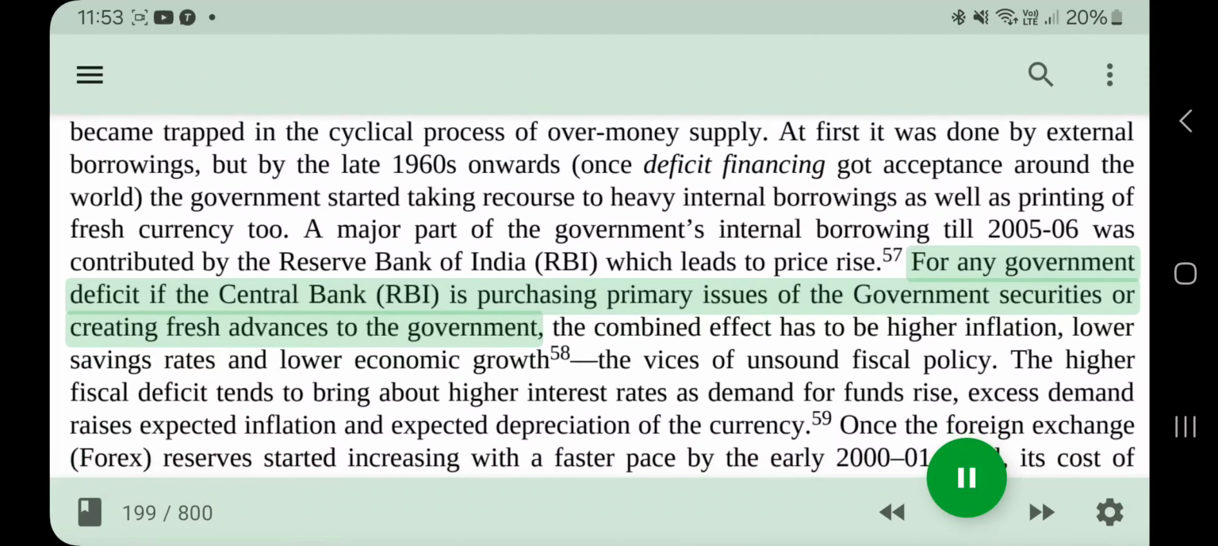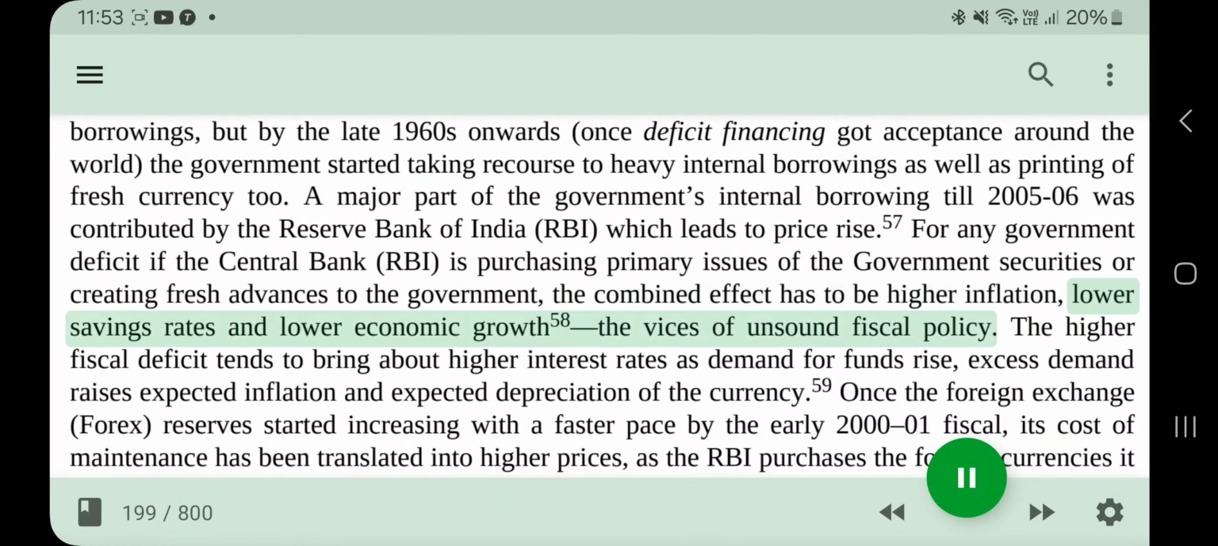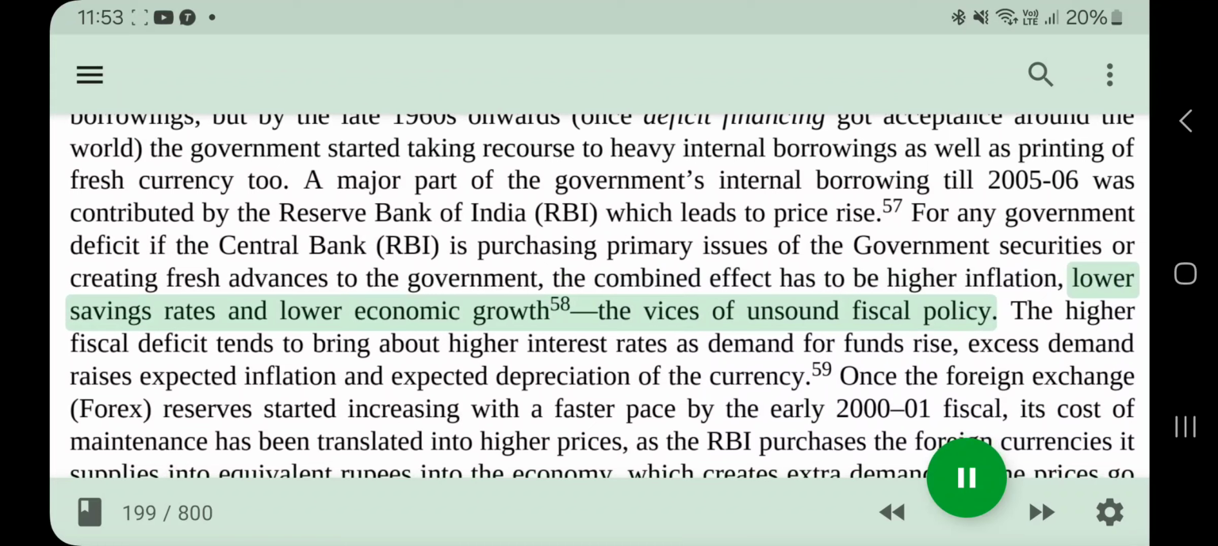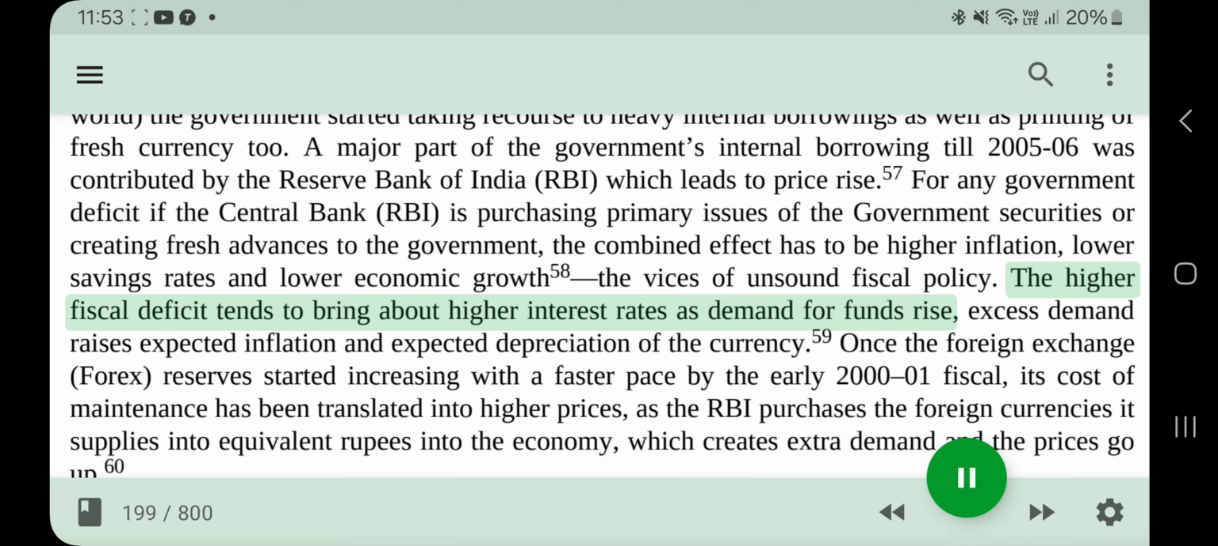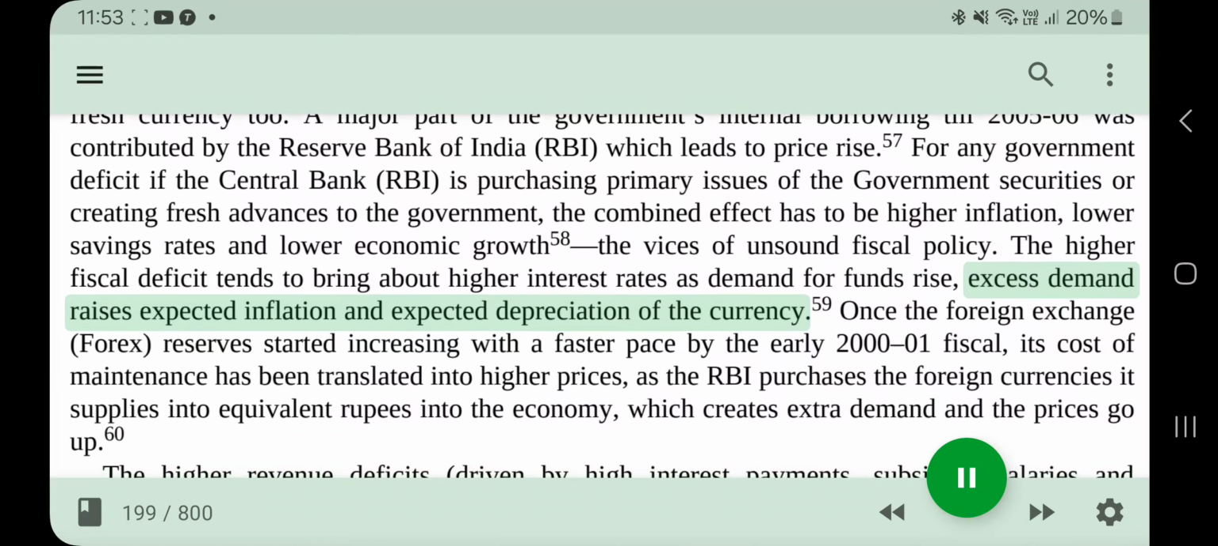For any government deficit, if the central bank, RBI, is purchasing primary issues of the government securities or creating fresh advances to the government, the combined effect has to be higher inflation, lower savings rates and lower economic growth, the vices of unsound fiscal policy. The higher fiscal deficit tends to bring about higher interest rates as demand for funds rise, excess demand raises expected inflation and expected depreciation of the currency.